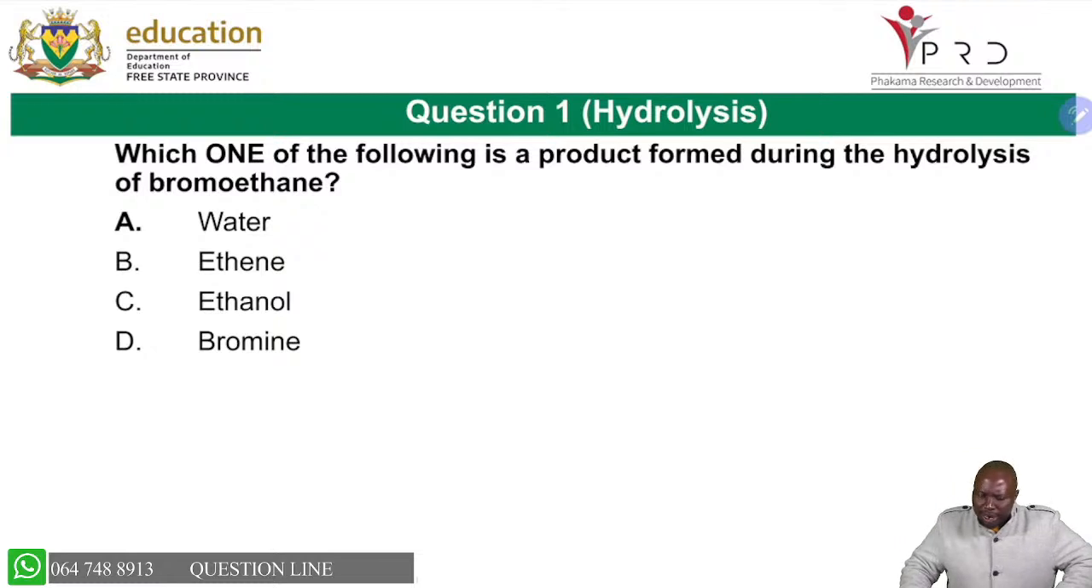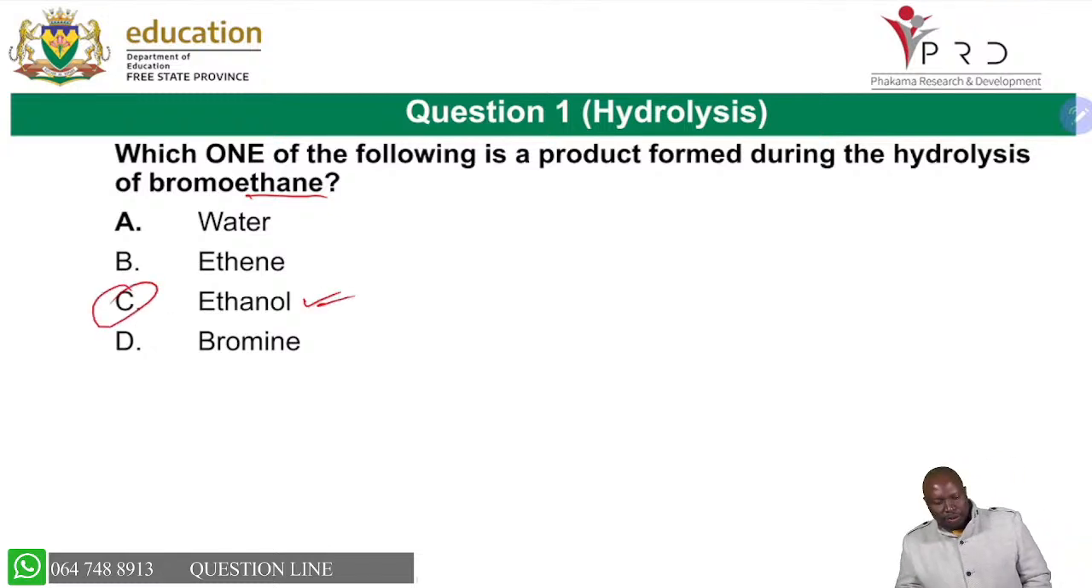Now, questions as we move. Which one of the following is a product formed during the hydrolysis of bromoethane? You know that it's a bromoethane hydrolysis. We said we're using water, then we're forming an alcohol, then you're able to get it with no wasting of time.